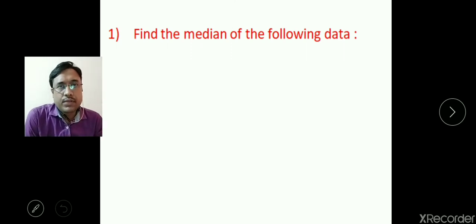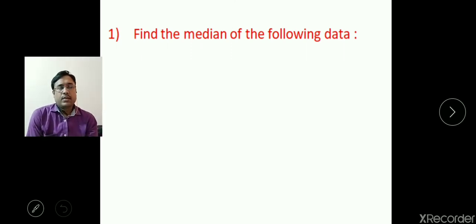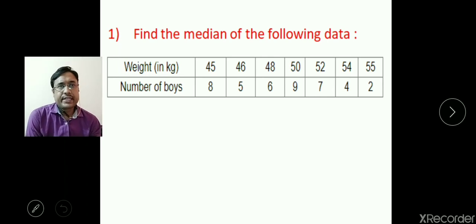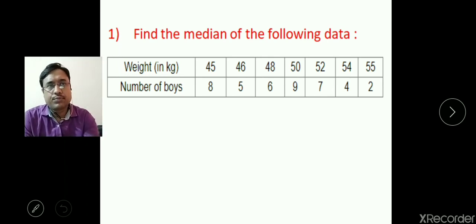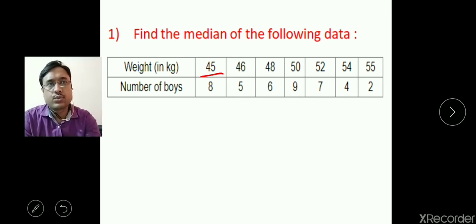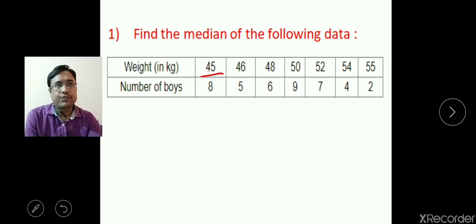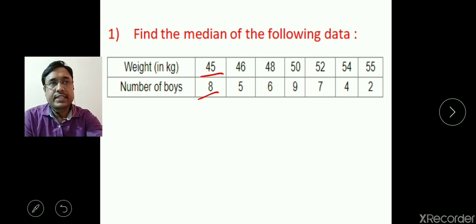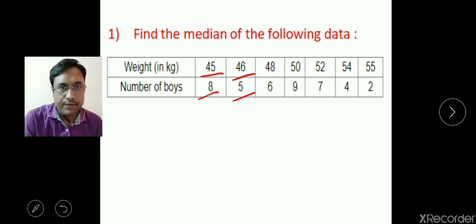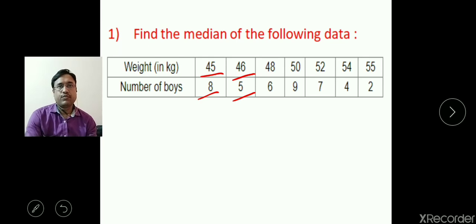Now in this question we will understand the median of discrete series. Here we have the question: find the median of the following data, weight in kg, and below it shows the number of boys. So 8 boys have a weight of 45 kg. So 8 is the frequency of the 45 kg data, and the 46 kg observation has frequency 5, because 5 boys are there whose weight is 46 kg.